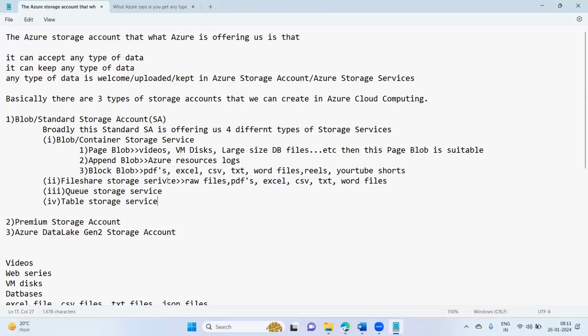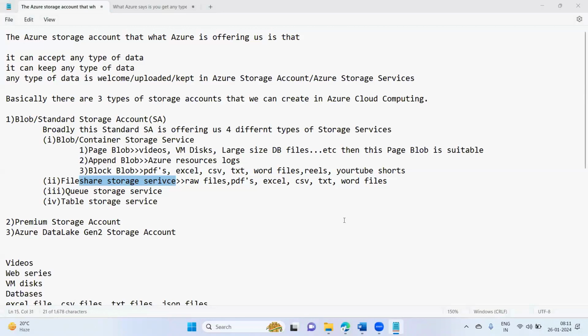Shared disk drive is the one wherein, in your project, there are multiple teams working, like in US one team, in Europe one team, in India one team. Once you host this file share storage service on top of any server, then that file share storage service will be accessible to all the teams.